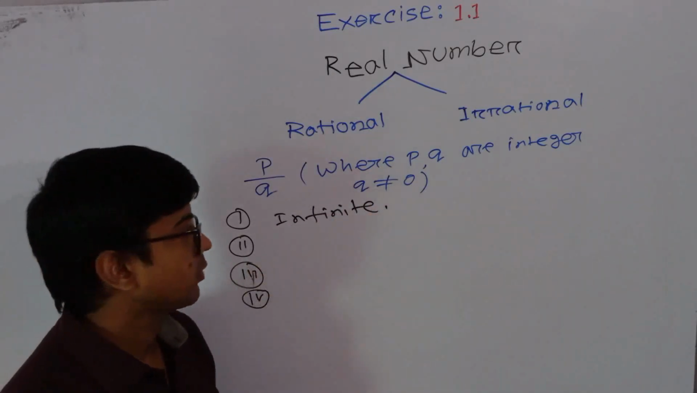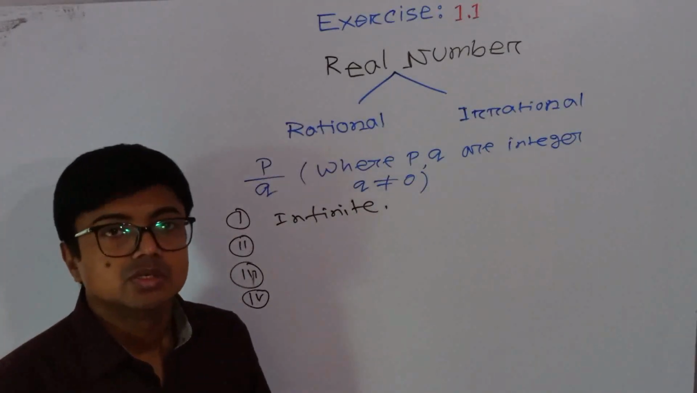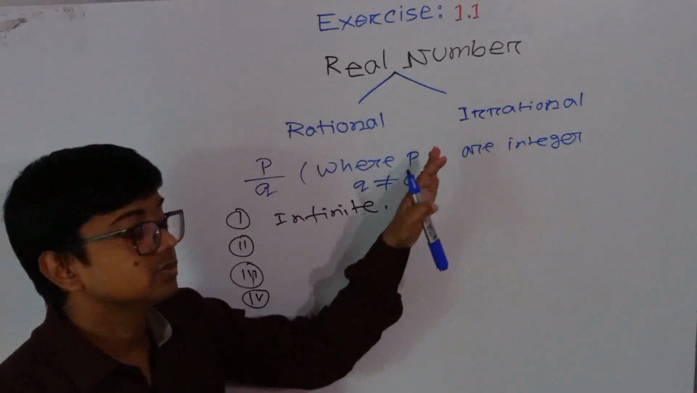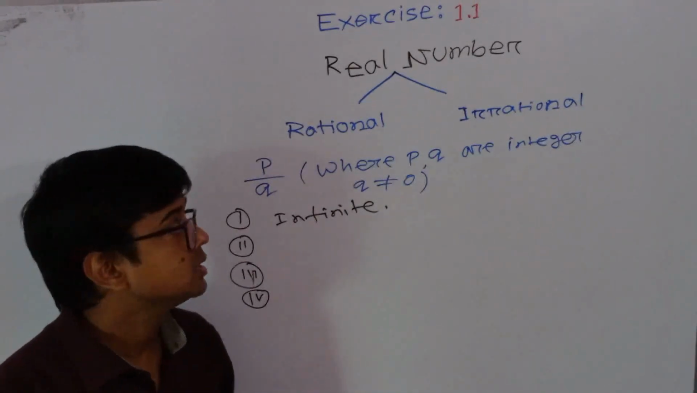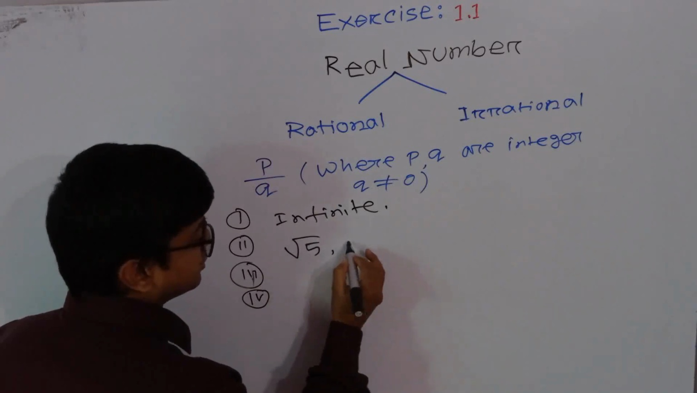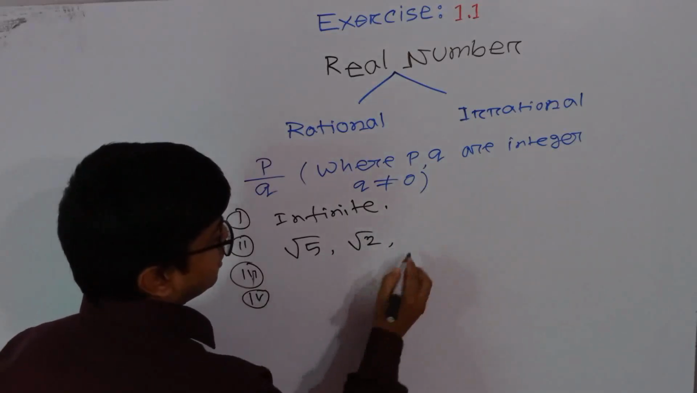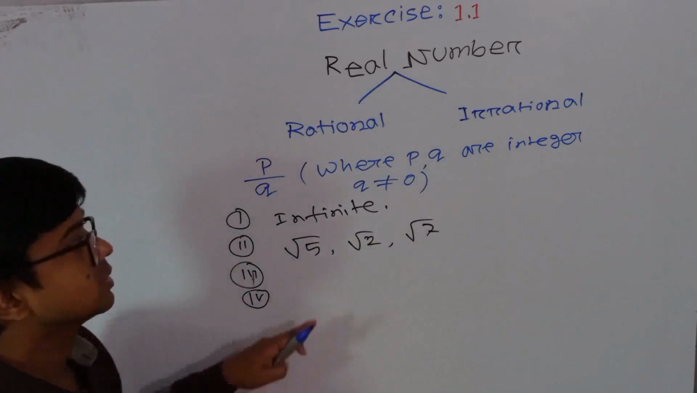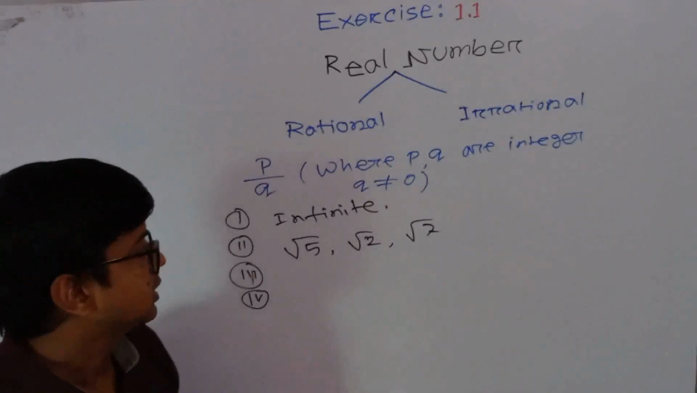Number 2, square root or cubic root of a prime number is always an irrational number. Suppose here square root 5, square root 2, square root 7, these are always irrational numbers.